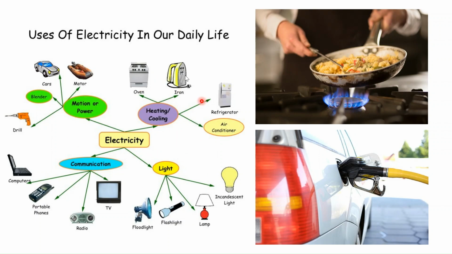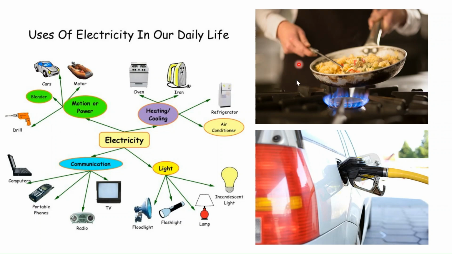For example, here we have the use of electricity in our daily life. Electricity is needed for heating or cooling purposes, and for this we have different electrical appliances. It is also utilized for indoor and outdoor lighting, for communication, for charging our mobile phones or laptops, for using computers, or for TV and radio. If we have to use something for motion or power like drilling, blenders, or electric vehicles, there also we need electricity for charging or utilizing them.